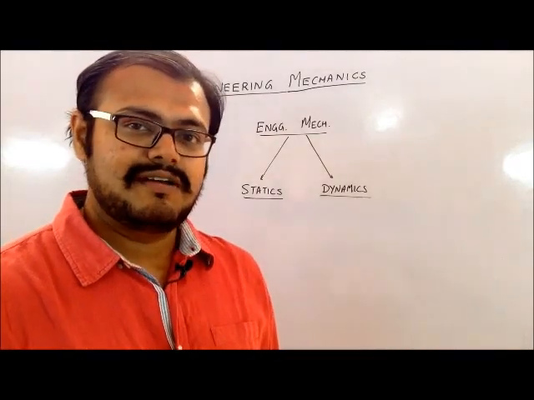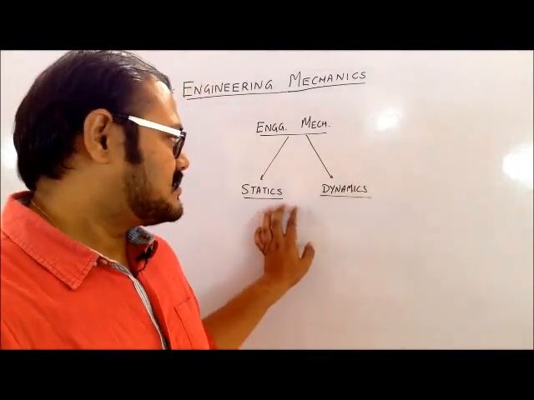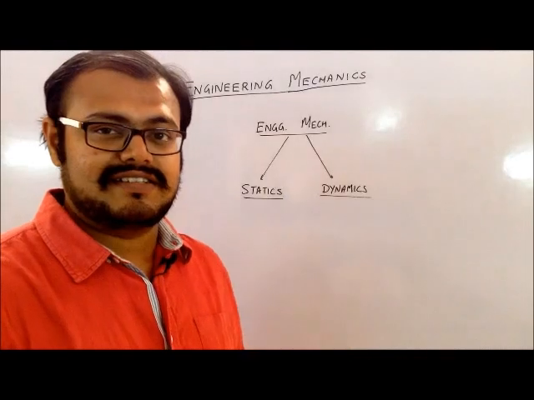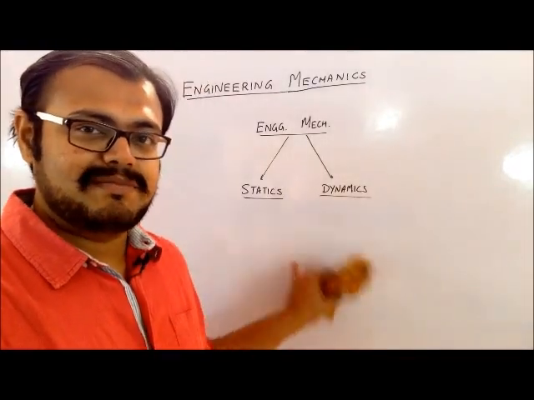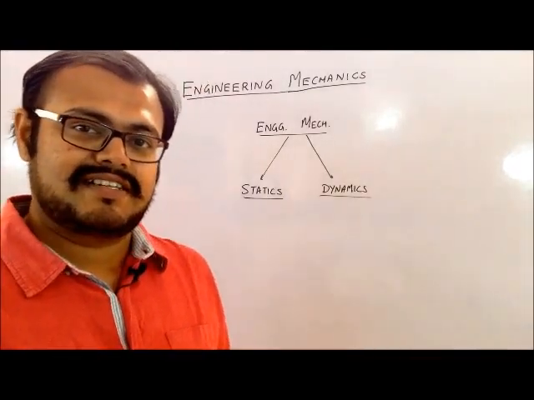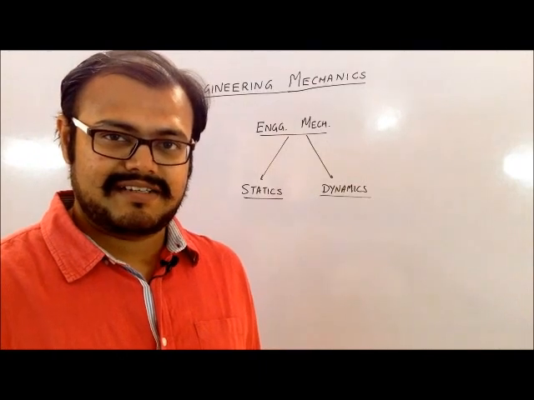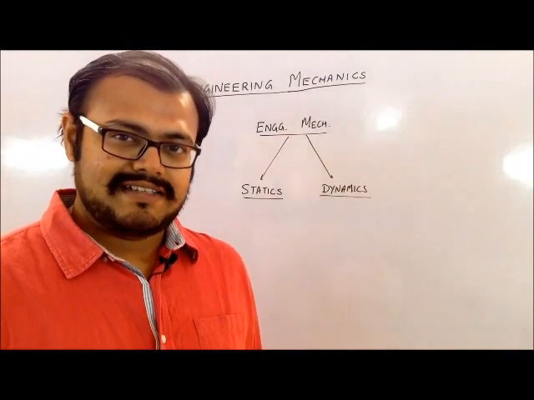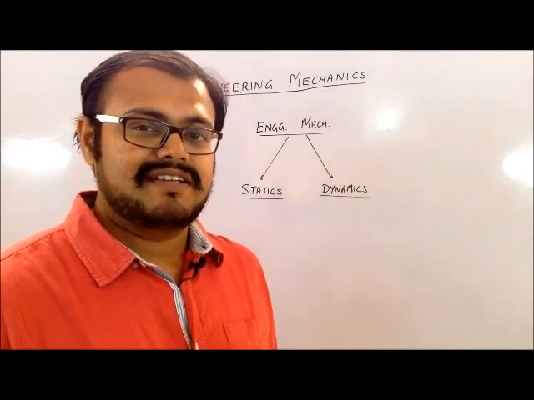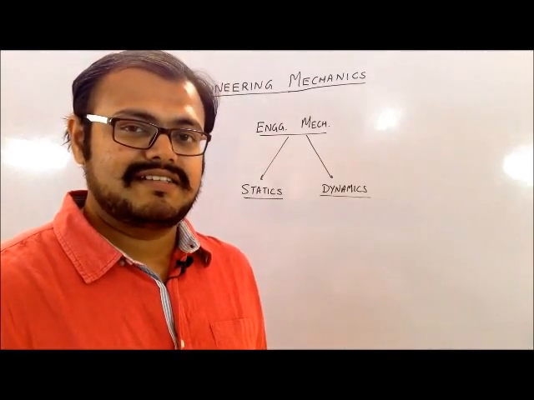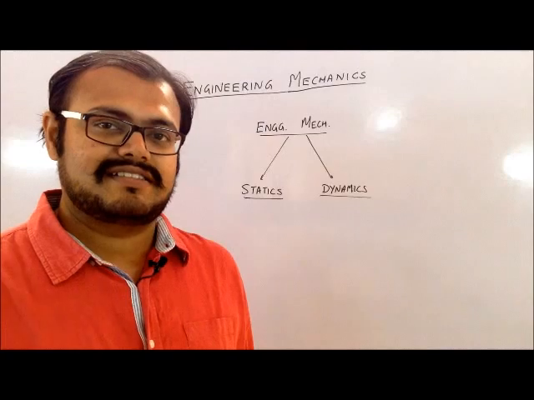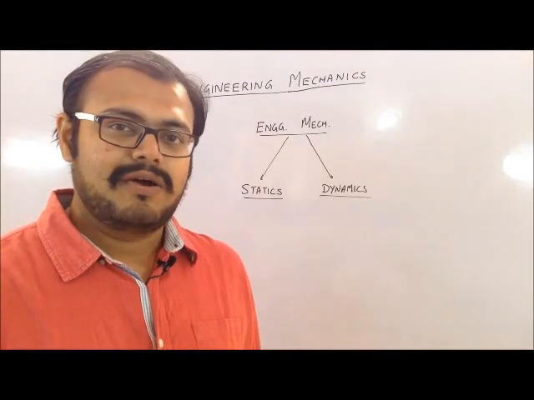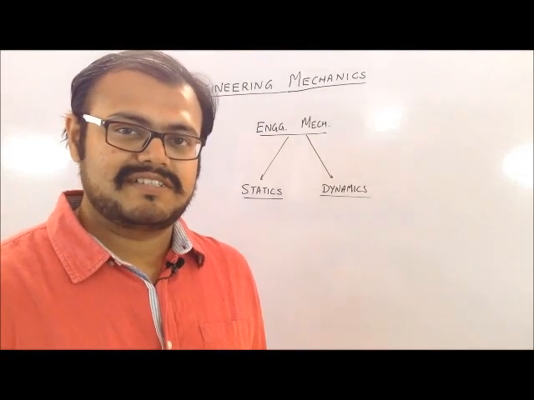bifurcated into two parts, that is, first is the static part and the other one is the dynamic part. So as the name suggests, static is a study which will be related to the object at rest. So all the analysis of the object being at rest will be done in the static section, and in dynamics it will be all the analysis related to the object in motion.